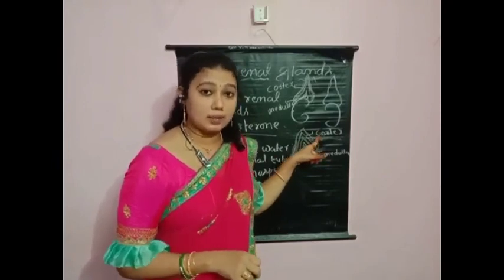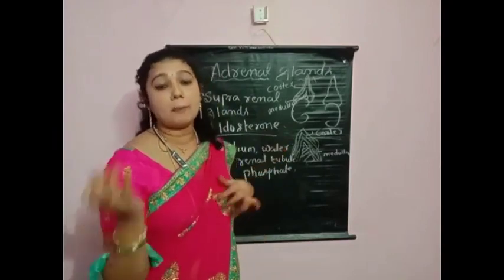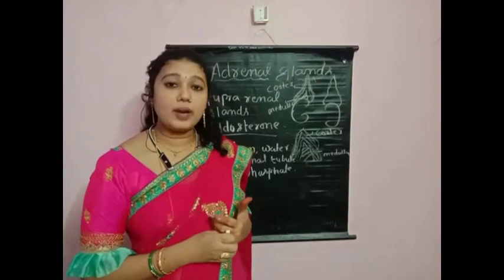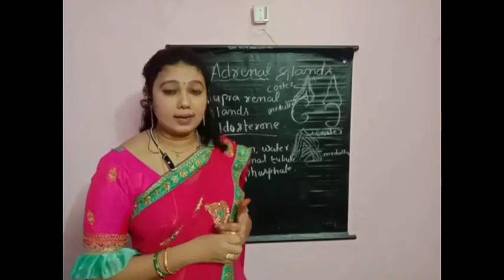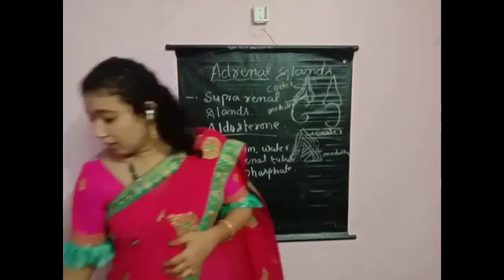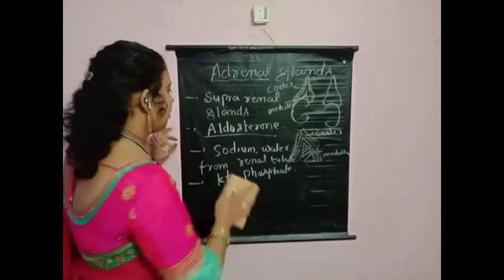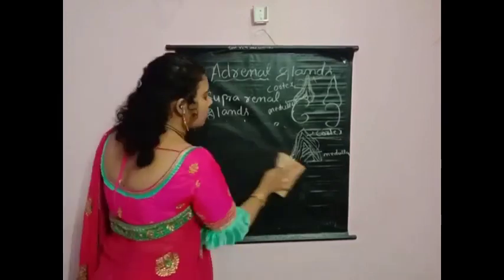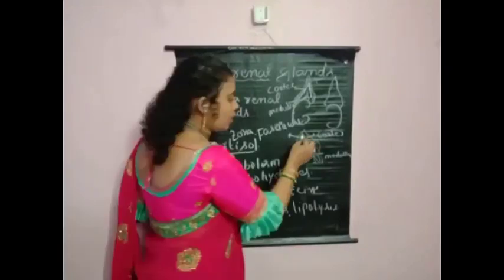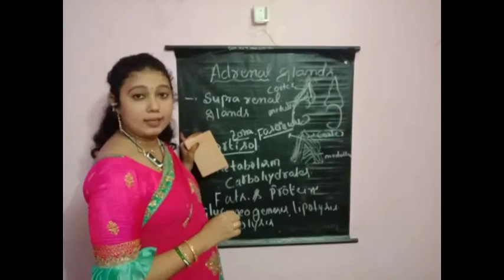Aldosterone is helpful for reabsorption of sodium and water, and for excretion of potassium and phosphate ions, and it controls osmotic pressure and blood pressure. The second layer of the cortex is called zona fasciculata, which secretes the glucocorticoids.